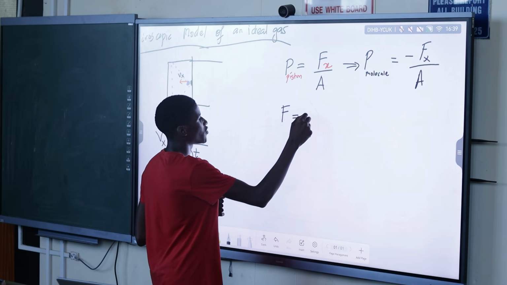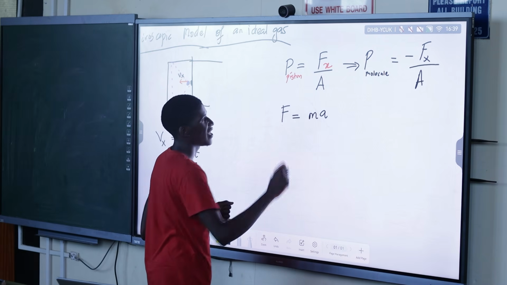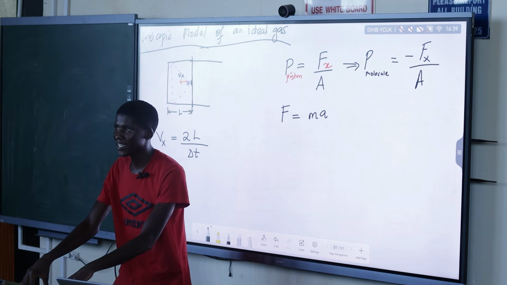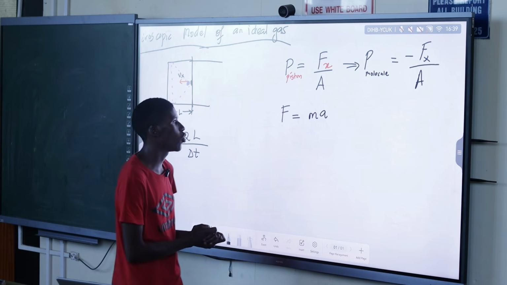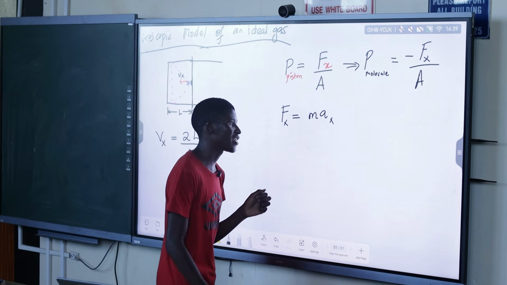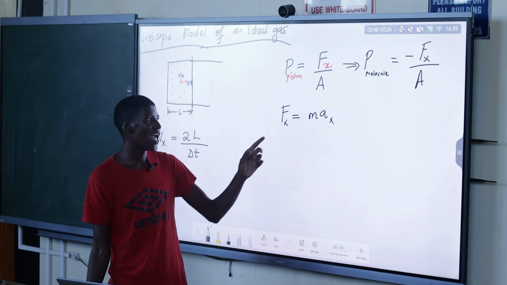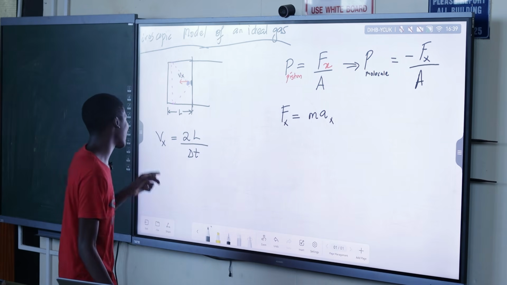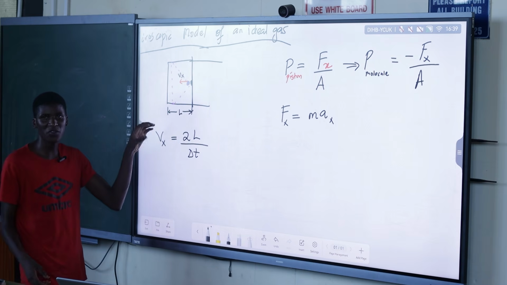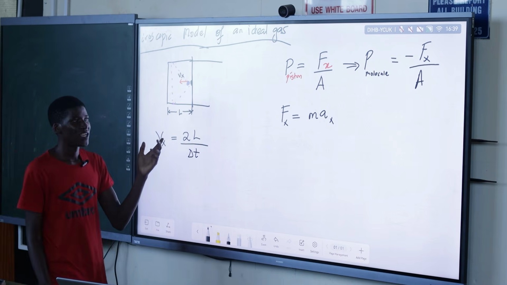Force is equal to mass times acceleration. That's Newton's second law. And here we're just looking at the horizontal one, so I'm going to take the horizontal acceleration. How do we further link acceleration to the velocity, the magnitude of the velocity, which is the speed?